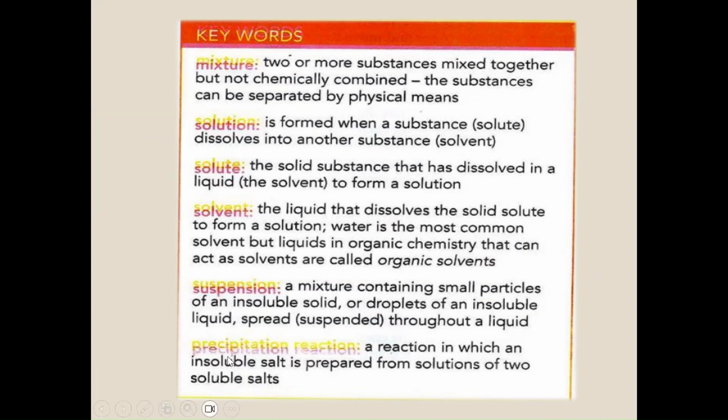Also, we have a different term, which is precipitation reaction. A precipitation reaction is a chemical reaction in which an insoluble salt is prepared. This reaction will give an insoluble compound, which will precipitate at the bottom of the tube.